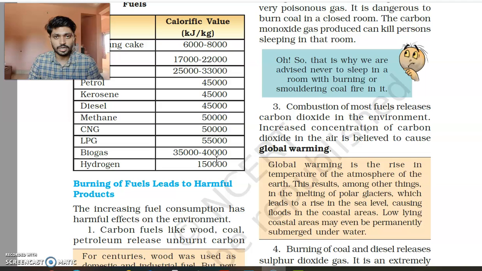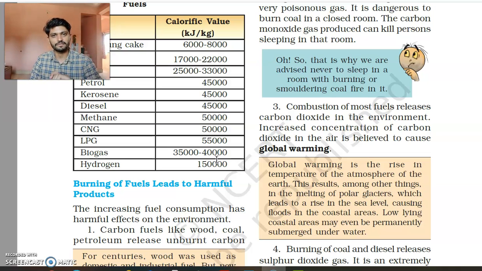If there is a full combustion, we get carbon dioxide, CO2, which is responsible for global warming, the greenhouse effect. So again, that is a harmful product. There are certain petroleum products which, when we burn them, give sulfur dioxide or nitrogen oxides. This causes acidic properties in the clouds, and when such rain falls on our land, it creates acid rain. And when there is acid rain, it increases the barrenness of the soil.